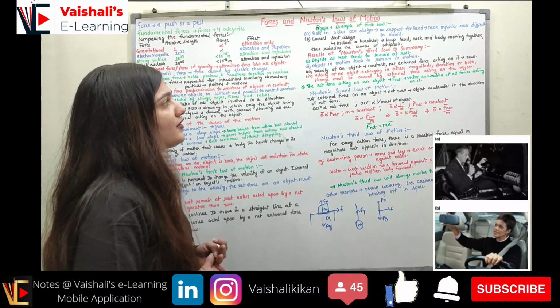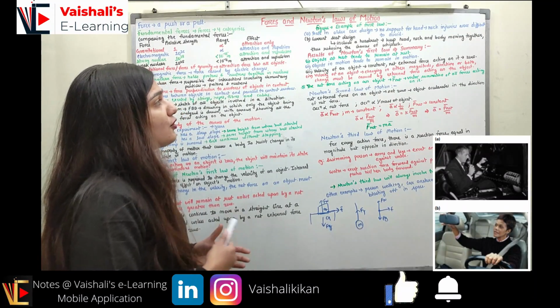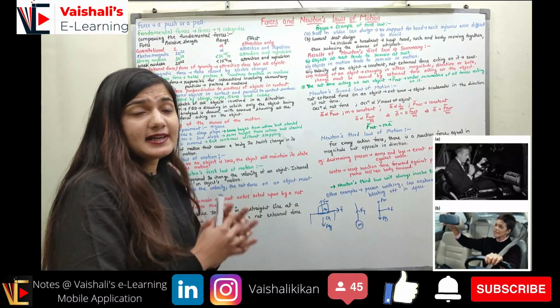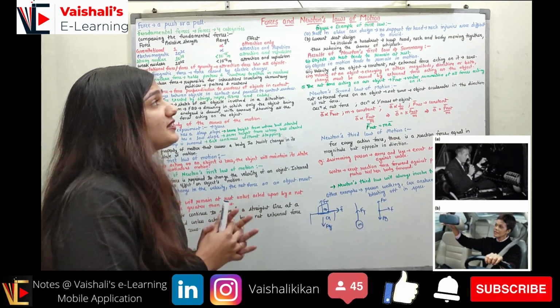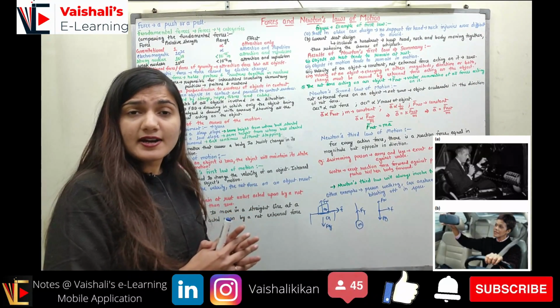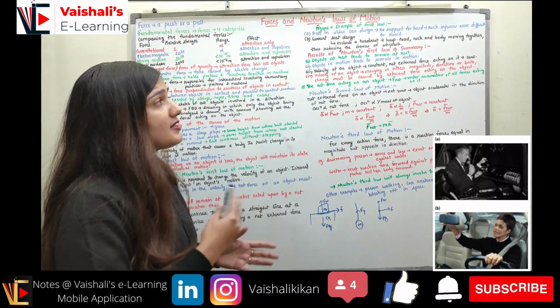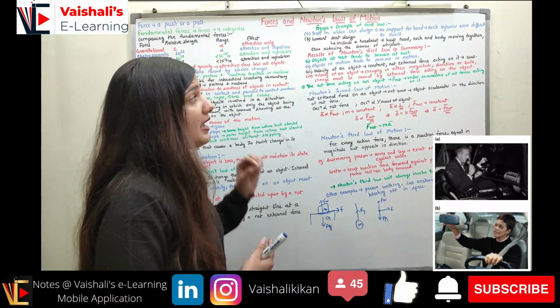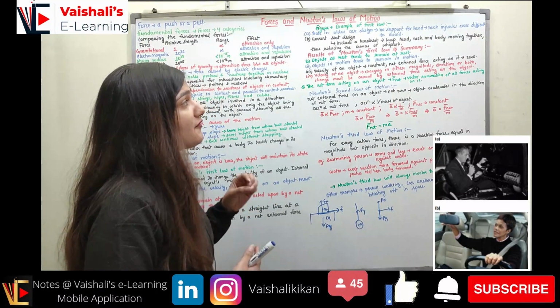We have an example of Newton's first law of motion. Now Newton's first law is applied over here. You can see part A, where we have the seats in the older car design. In the older car design, there was no support for the head, due to which neck injuries were difficult to avoid.